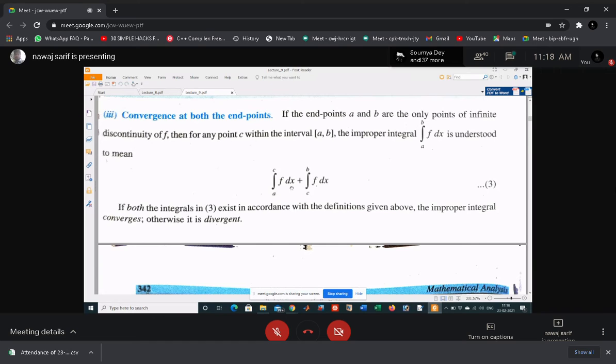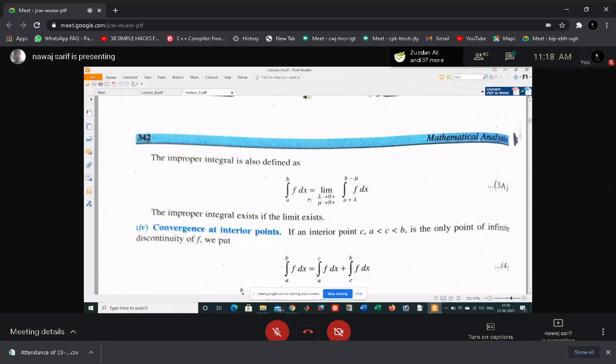Now you can apply the first case for a and the second case for b. So you can write this as the limit as lambda tends to 0 and mu tends to 0 of the integral from a plus lambda to b minus mu of f(x) dx. The improper integral exists if the limit exists. If the limit of this function exists, then we say that this improper integral exists.